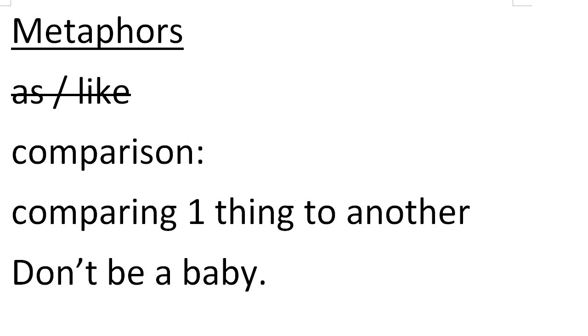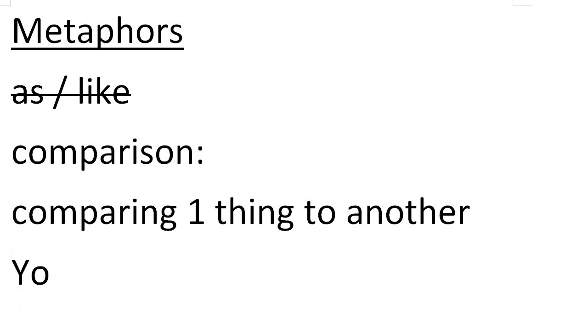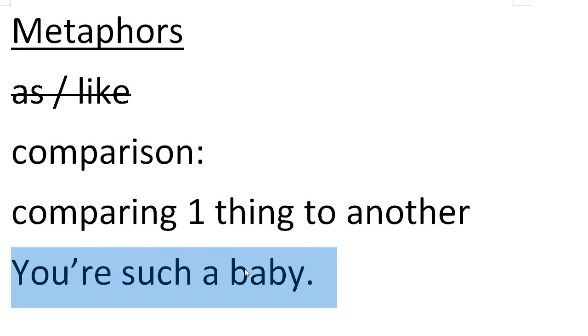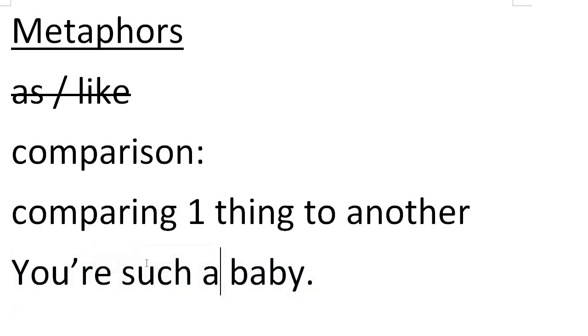Because now I'm saying you're a baby, right? So let's change that to that, actually. You're such a baby, right? Now, if I say this to an adult person or even to a child, it's not true. They are not a baby. But what I'm doing is I'm saying that they're acting like a baby. But I'm just taking that step out. I'm saying you're such a baby, right?